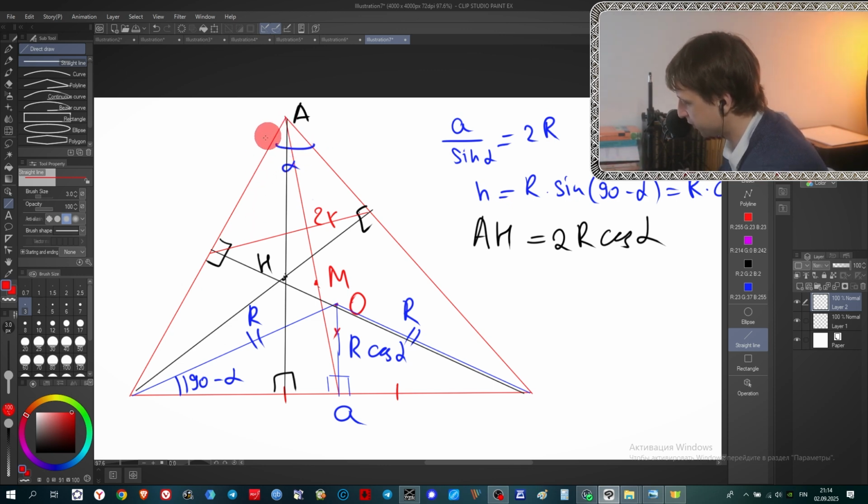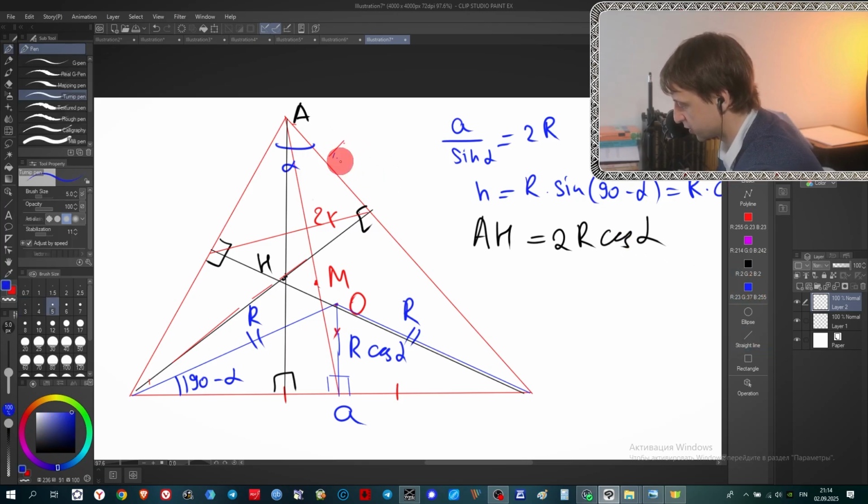Let's look at this right triangle: this is B, this is alpha, so this side is B times cosine alpha. If this is C, then this one is C cosine alpha from this right triangle. You can see that not only are they similar, their coefficient of proportionality is exactly cosine alpha.